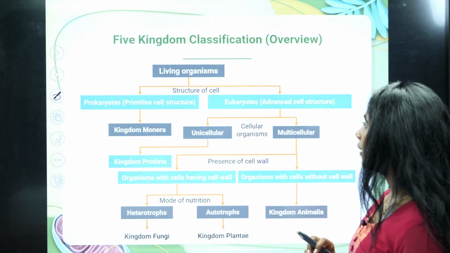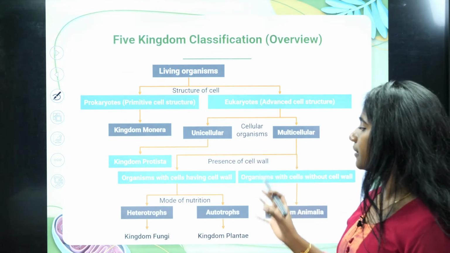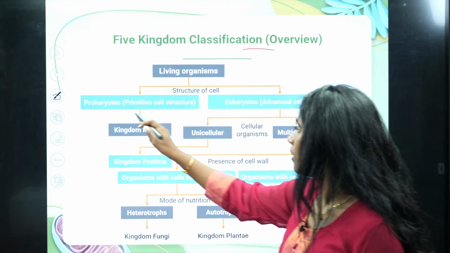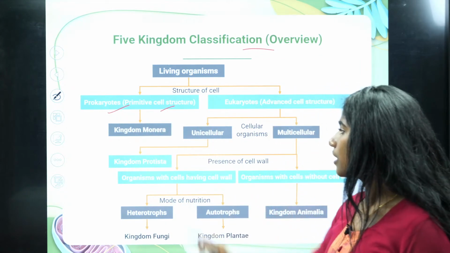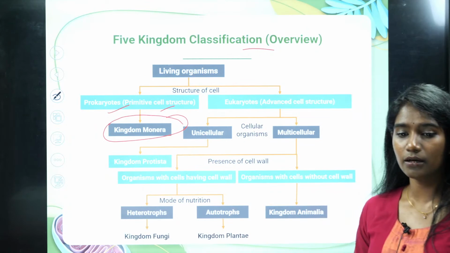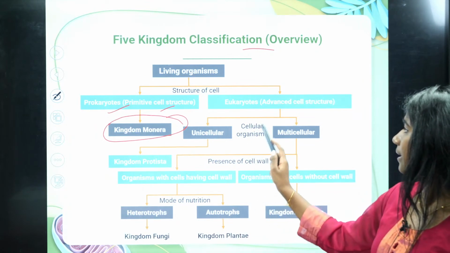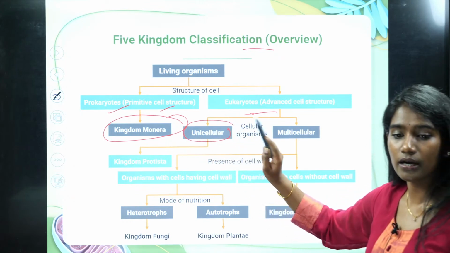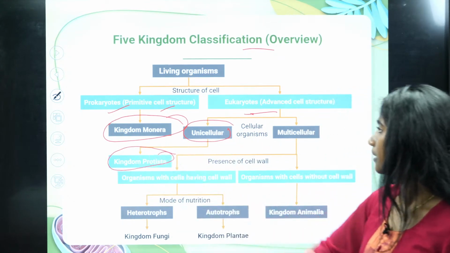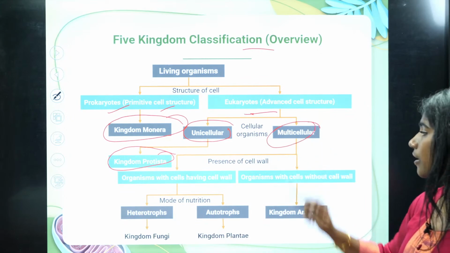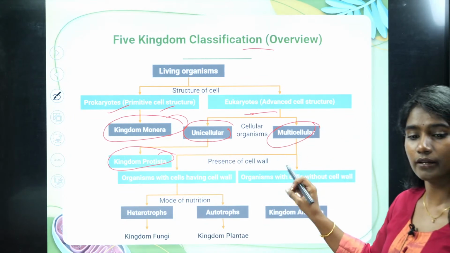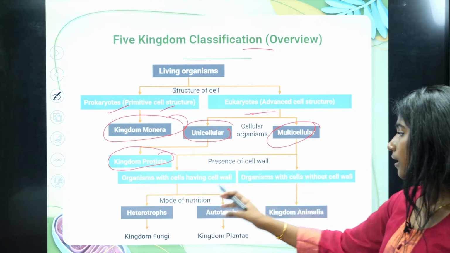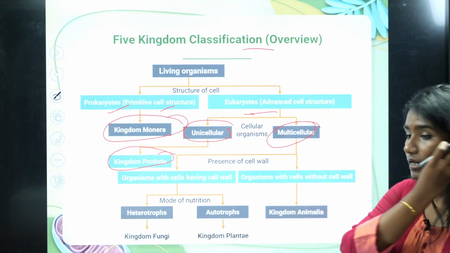Okay, fine. So now the living organisms, this is how they are classified, the five kingdom classification overview. See here, prokaryotes, unicellular, fall under kingdom Monera. Whereas it can be a eukaryotic cell. In case it is unicellular, then it falls under kingdom Protista. Eukaryotic cell but multicellular, and if the cell has a cell wall, then it falls under kingdom Plantae as well as kingdom Fungi.